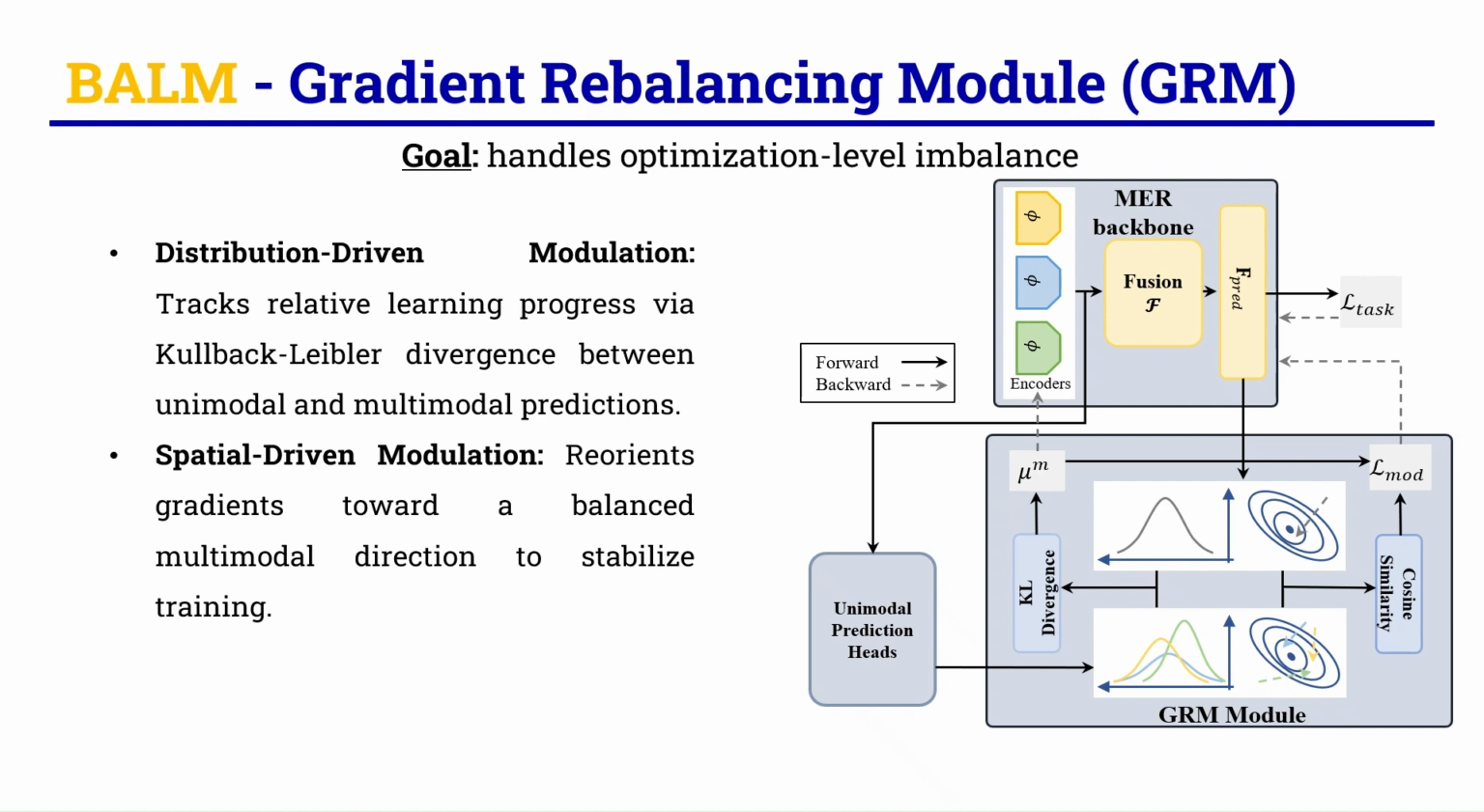For spatial-driven modulation, multimodal optimization naturally tends to drift and follow the directions of the dominant modality. So, to stabilize training, we explicitly reorient the gradient towards a balanced multimodal direction, which is the average direction across modalities. This modulation is introduced as an additional task via a regression loss built directly upon the cosine similarity between the fusion and unimodal gradient vectors.